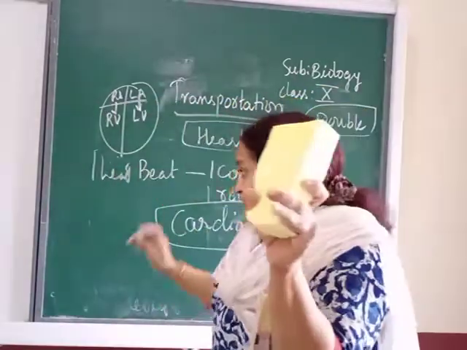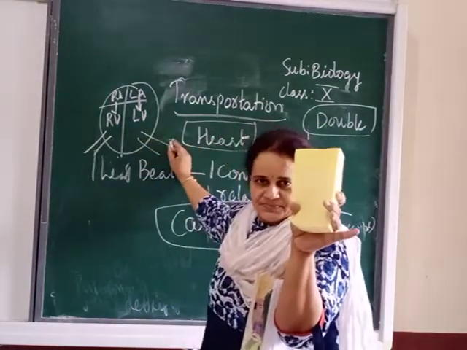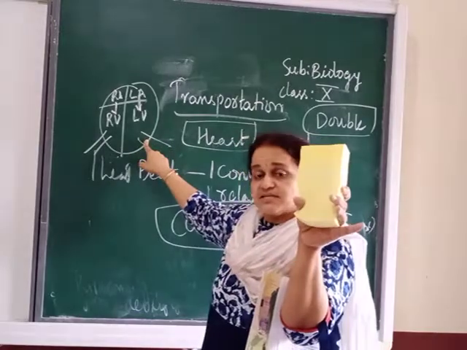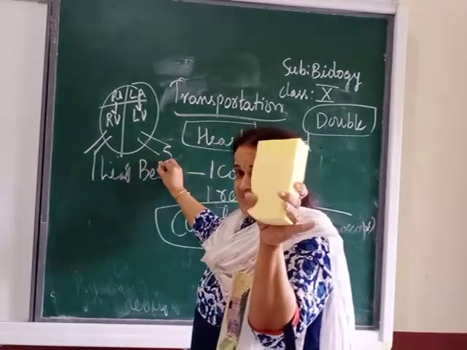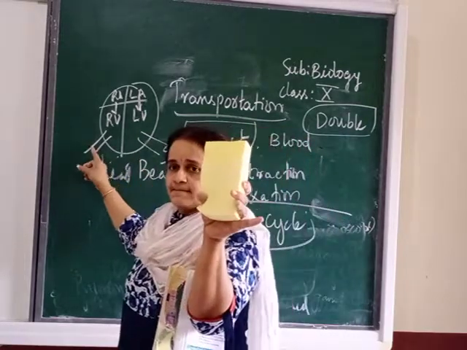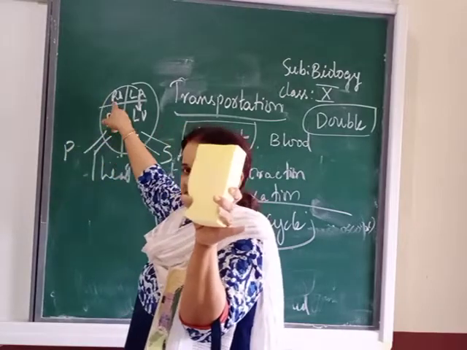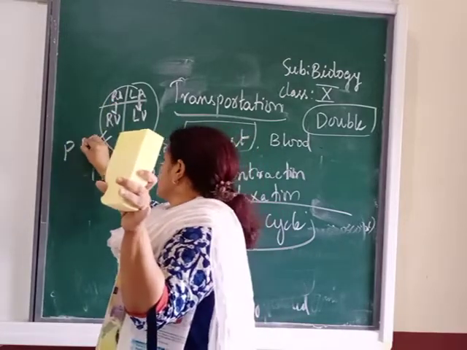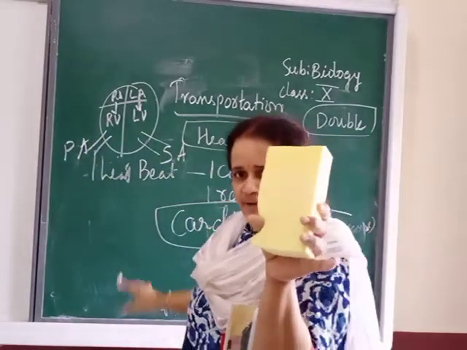The blood will come out, but here there are some blood vessels. On the left side, which blood vessel is there? It is called the systemic artery, and this side is pulmonary. Do not get confused. I wrote it right here first, so it is the pulmonary artery. Think properly.